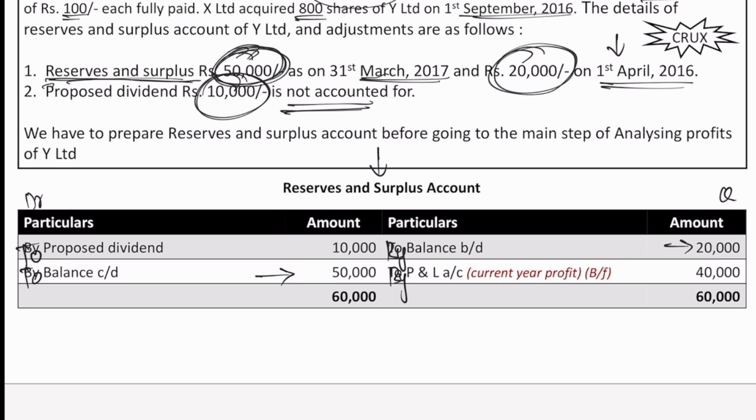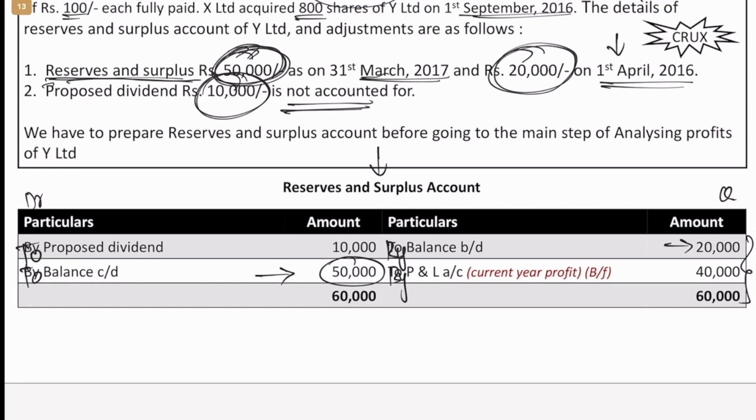Since the liability account will always have a credit balance, the credit side will be greater, even though we do not know by how much. I mean, how much is the total of the credit side, we do not know, but it is greater by 50,000. That is what we know. We are incorporating the given.